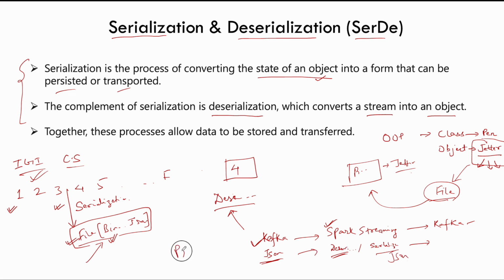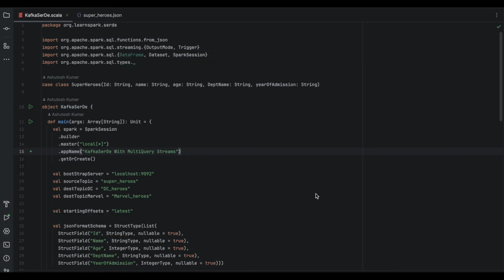There might be some producers that are writing data to this Kafka in the JSON format. Obviously, the producers are serializing it and writing to Kafka, then on the Spark side we are deserializing it, again serializing and writing the JSON to the Kafka topic. So the whole process of serialization and deserialization is going on, and this is SerDe. This in short is called SerDe, which is serialization and deserialization. So we are also going to see an example of that in a moment. So let's have a look at this example.